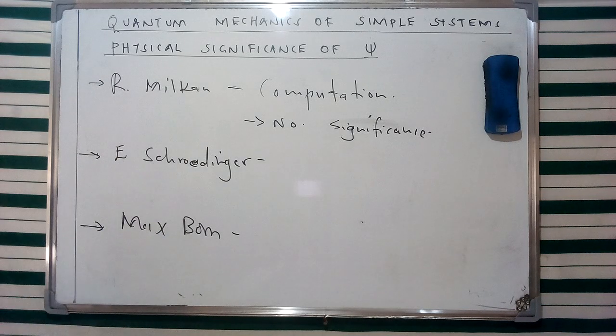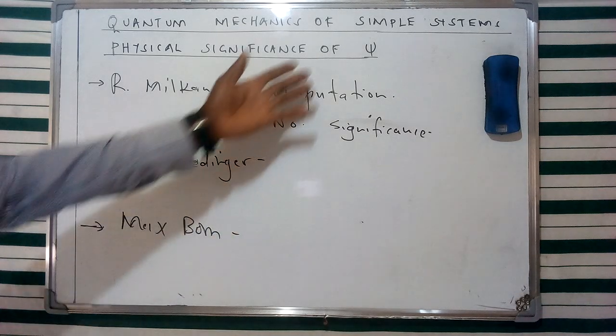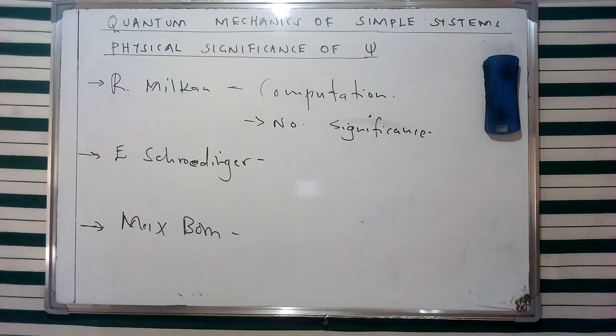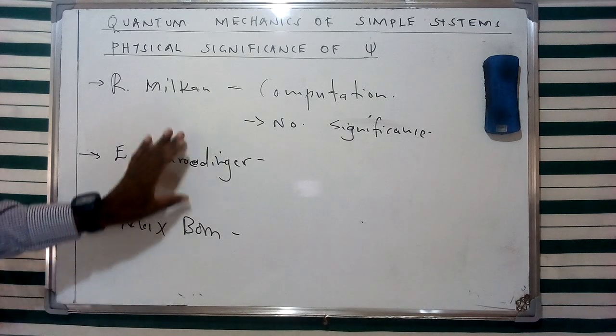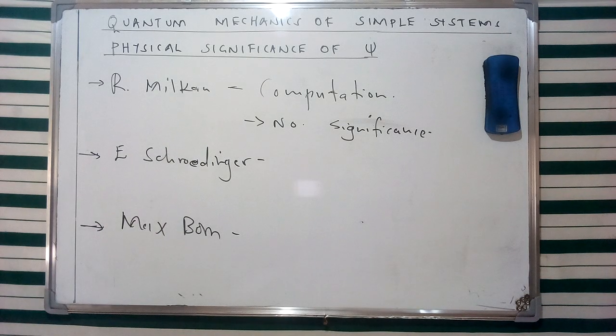And then next, we're going to see that Erwin Schrödinger also gave an input concerning this specific aspect of a wave function, whereby Schrödinger argued that this wave function basically represents the amplitude of matter waves.